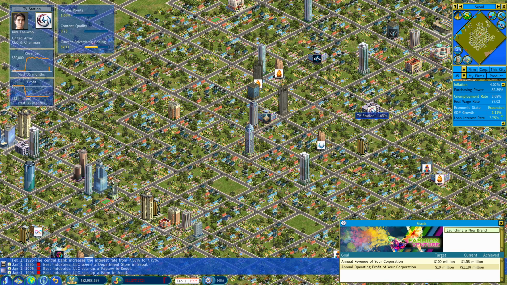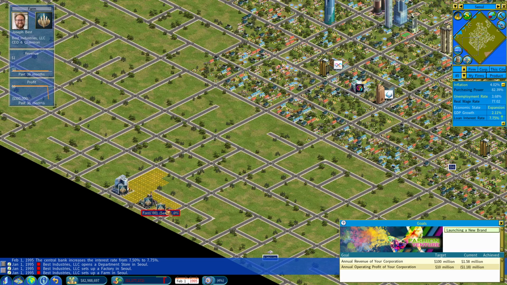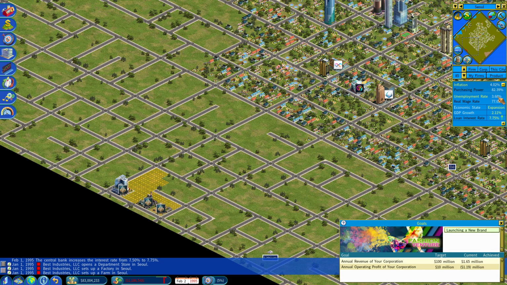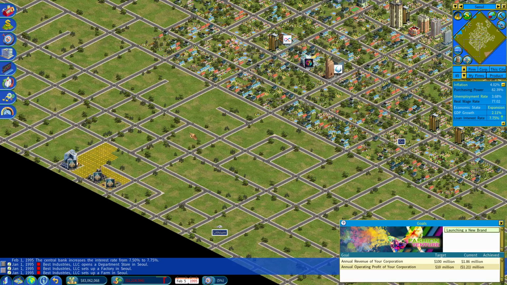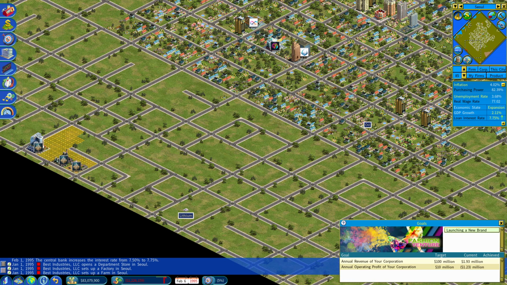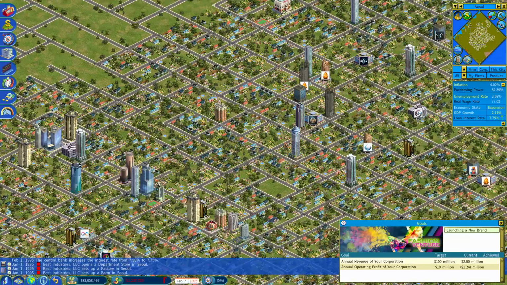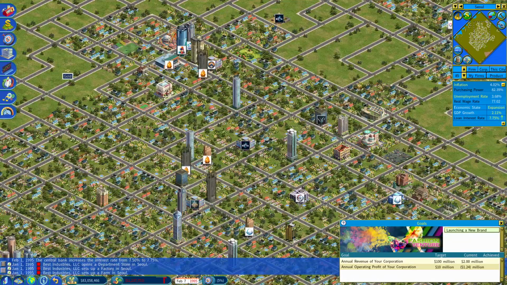Anyway, the central bank increases the interest rate. All right, actually, decreases the interest rate, increases. Yeah, they increase. We should have got a loan because we're going to need a loan. That's for sure. Okay, so we were just basically getting into retail to get some profit coming in. Hopefully that's underway.